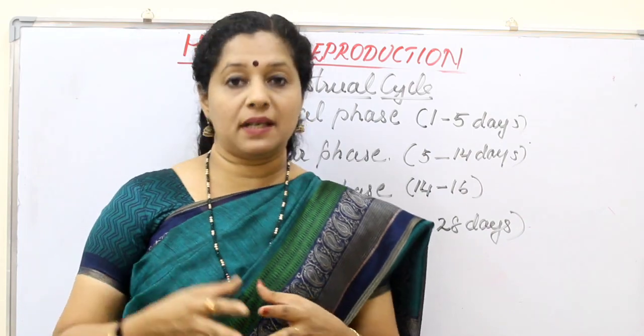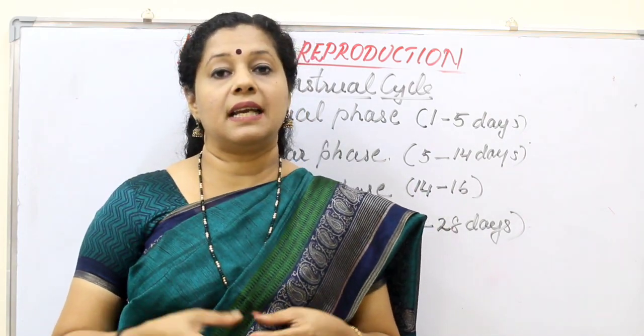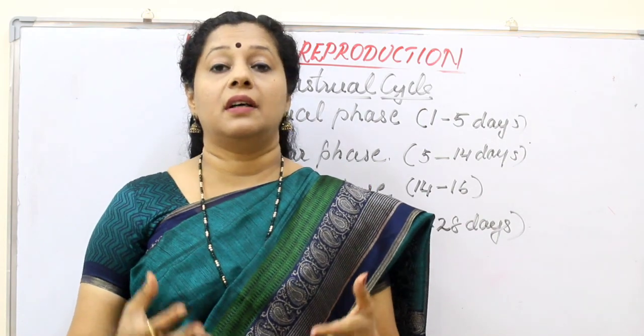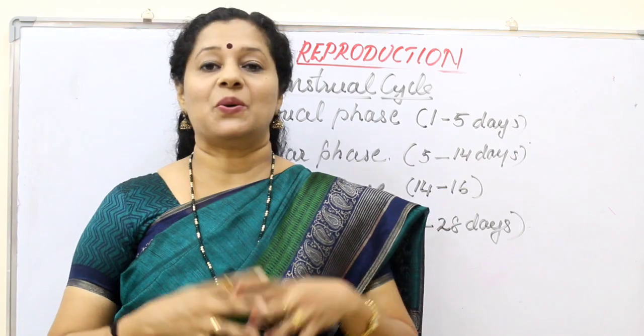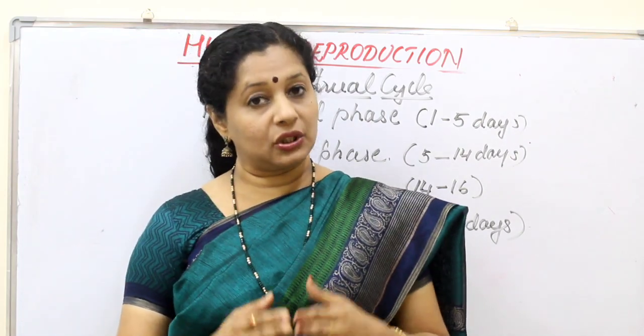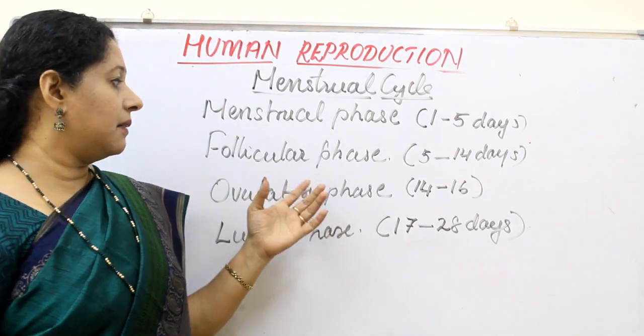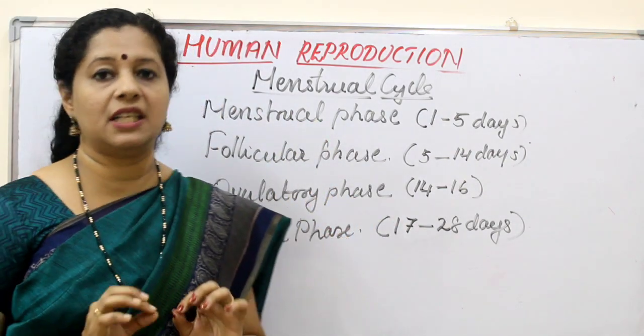In poetic ways, people say it is the funeral of the egg, or sometimes they say it is the tear of the uterus for not having a baby. So all these things are said, but scientifically it has 4 stages. Sometimes we can consider 3 stages also, because the ovulatory phase is a very small phase.